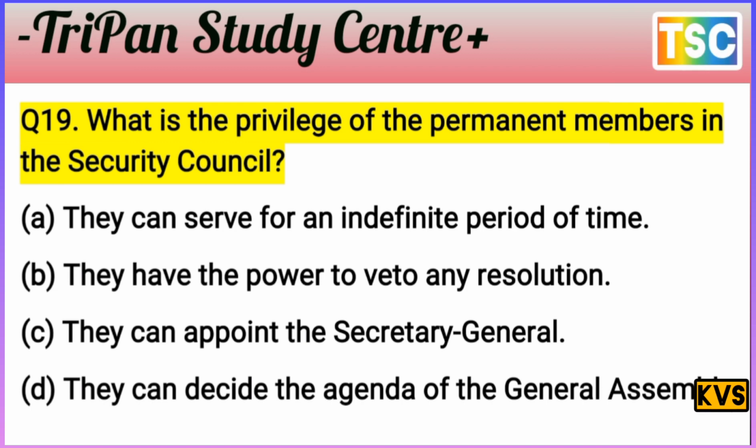The next question arrives here, that's important. The question is: what is the privilege of the permanent members in the Security Council? The question is clear here. The options: A, they can serve for any defined period of time; B, they have the power to veto any resolution; C, they can appoint the Secretary General; and D, they can decide the agenda of the General Assembly.